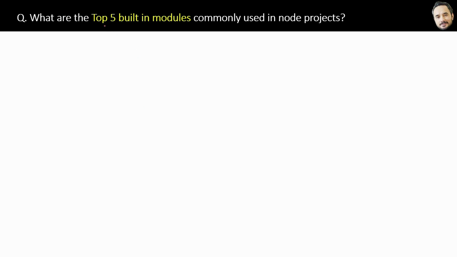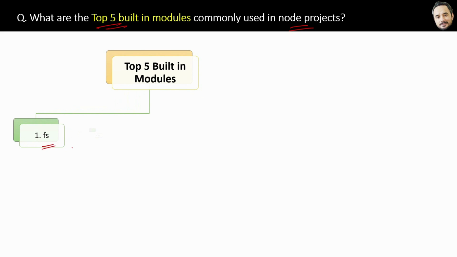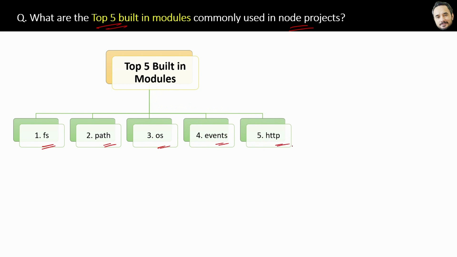What are the top 5 built-in modules commonly used in Node projects? Now there are many built-in modules in Node, but the most famous and most used modules are these: FS module, path module, OS module, events, and HTTP modules. I will quickly cover the role and the importance of these modules in the upcoming questions.